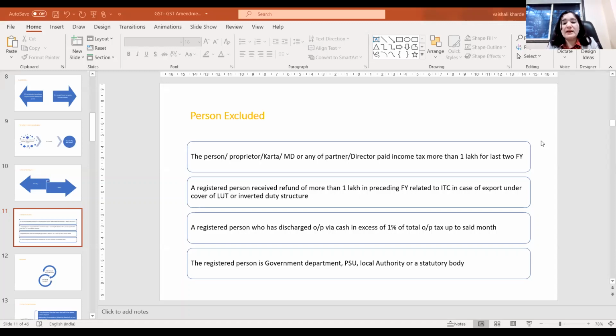Other persons, such as government and so on, are definitely excluded. Now, friends, there are many challenges with respect to compliance. First of all, checking the applicability itself is difficult. It's monthly, and the compliance itself could be litigious in days to come.